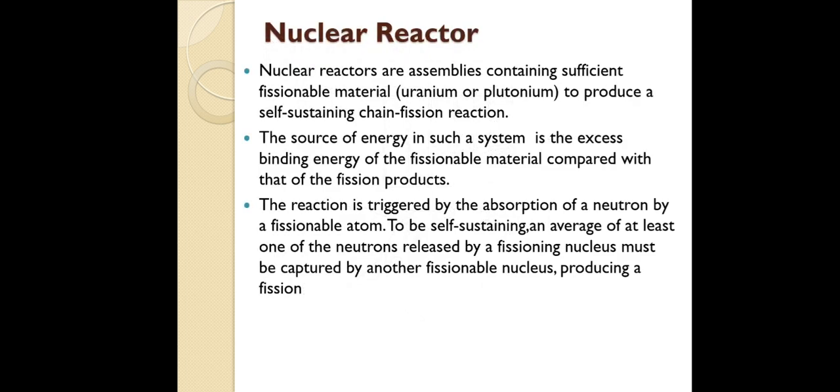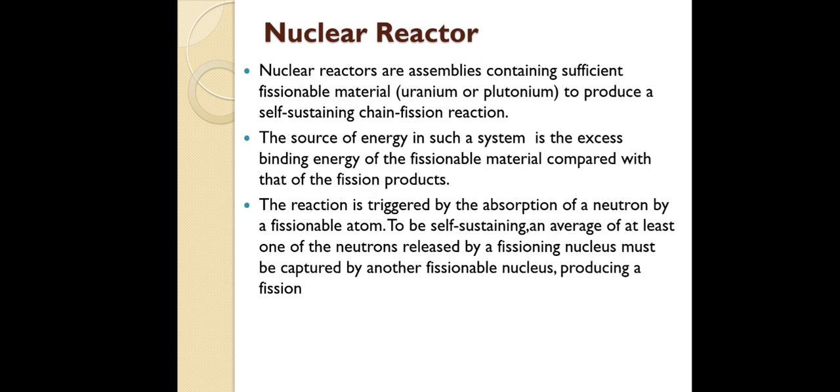Normally we will be using uranium and plutonium fuels. How is the source of energy created inside the nuclear reactor, and how is the reaction triggered? Basically, by controlling the neutrons, and at the same time initiating the neutrons.